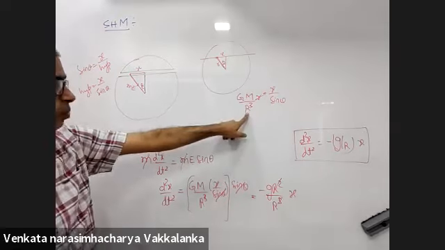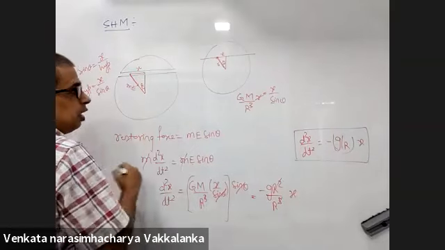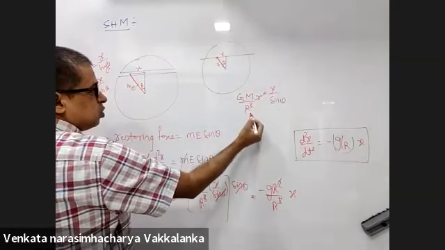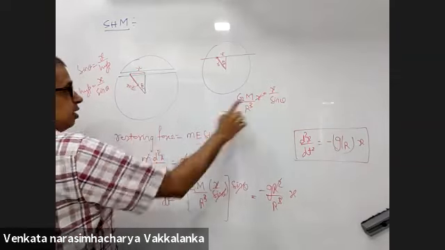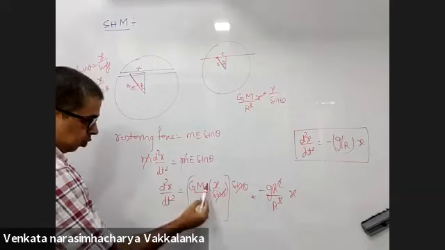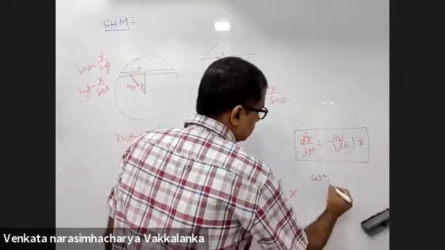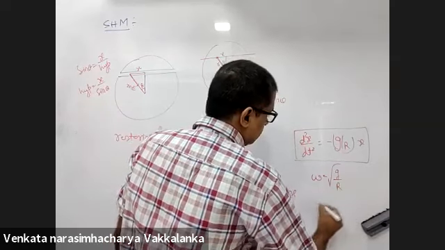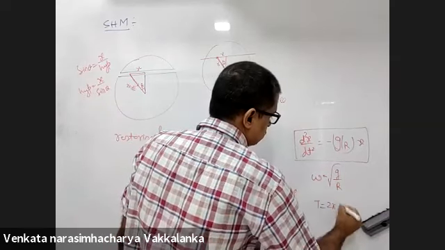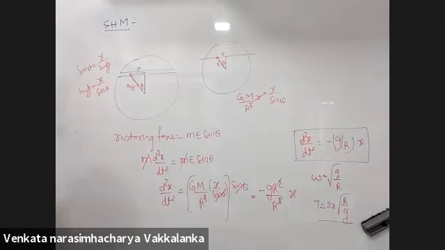And the expression for field, if I take this distance to be smaller, is G capital M small r by R cube. Small r I replace with x by sin theta. Sin theta will cancel, and GM I replace with gR square. You get omega as under root g by R. Time period is 2 pi under root R by g, which is 84.6 minutes.